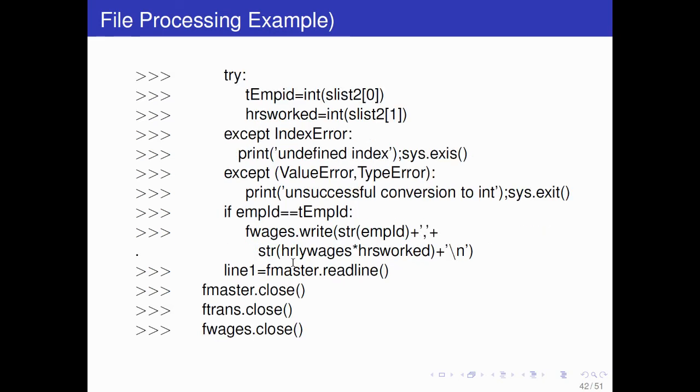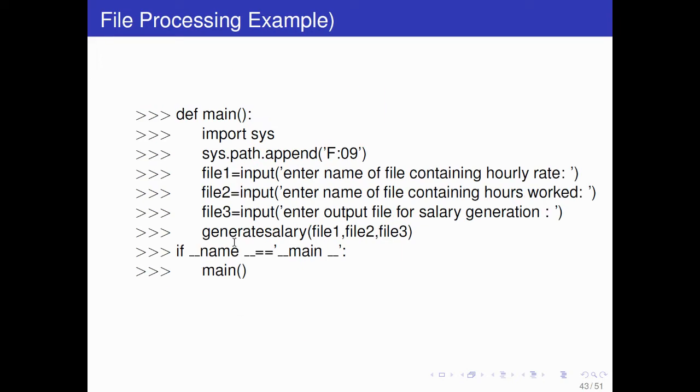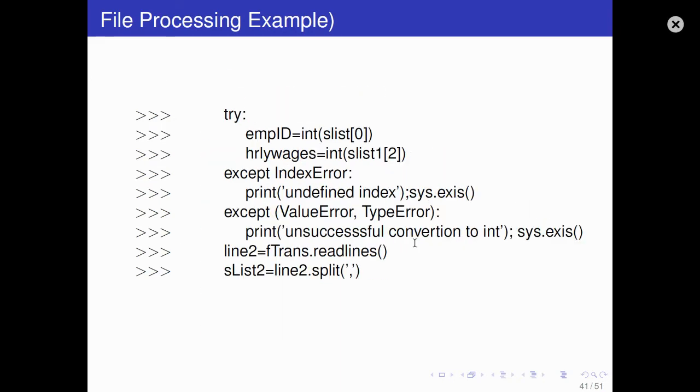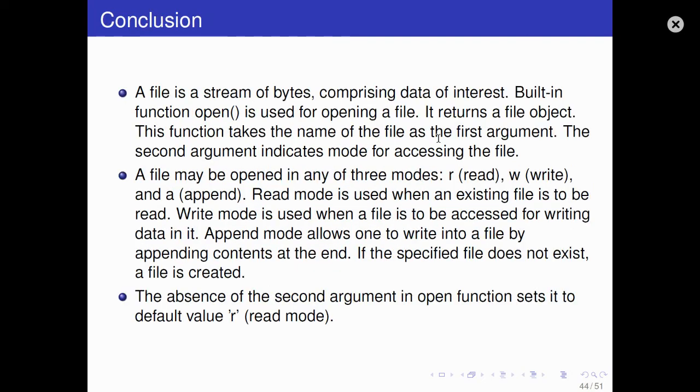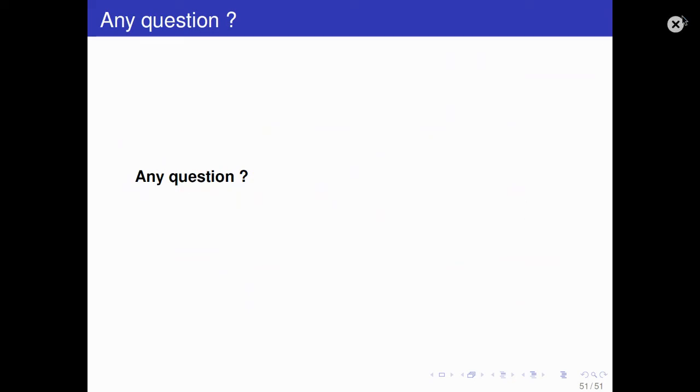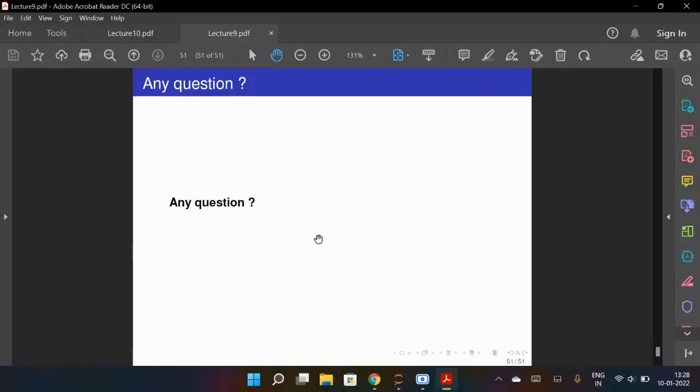So again you will continue reading. While the loop is going, you will close all the three files, and then this is the main part, okay. Import sys, then you are writing here the location of the file, so you may skip it, still it will work, okay. File 1, file 2, file 3. So file 1 you will enter, file 2 you will enter, file 3 you will generate. So all names of the three files you will write. Then we are calling the function we have defined. So the function was generate salary, file 1, file 2, file 3. So this file we have generated, okay. And this conclusion is just revision, okay. So here we end. There is no theory after try except.